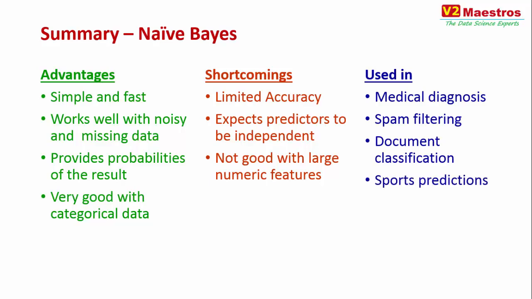And then finally, sports predictions, as I talked about, trying to predict the outcome of a game based on certain events occurring or already occurred. This is again where naive Bayes is useful. So the probability that somebody will win a game given that they scored the first goal, or given that they are leading at halftime. All of that is sports predictions. Again, naive Bayes comes into play in these cases.